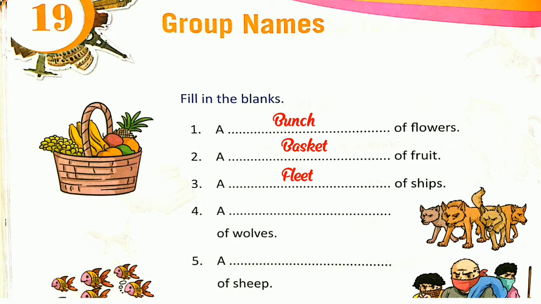Then number 4, a blank of wolves. A group of wolves is called, yes, a pack. Now number 5, a blank of sheep. A group of sheep is called, yes, a flock, a flock of sheep.